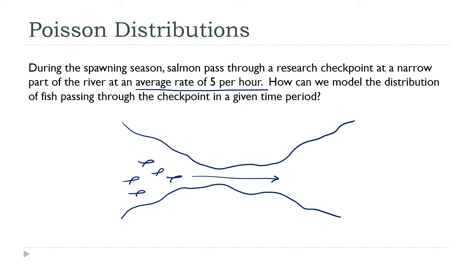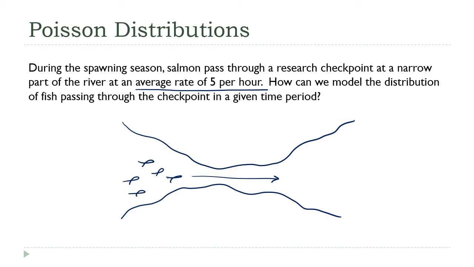Now, keep in mind that saying the average rate is constant isn't the same as saying the rate itself is constant. In a given hour, there may be more than 5 or less than 5, but on average, we know this is how many we can expect. Since we know this average rate, we should be able to talk about the likelihood or the probability that a given number of fish pass through at a given time. And the model that describes this kind of scenario is called a Poisson distribution.